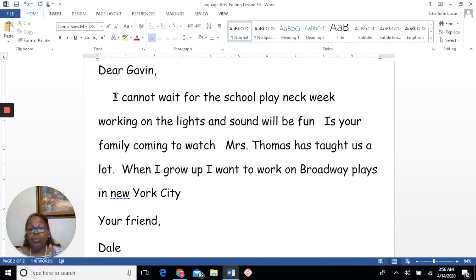Here we are looking at this letter right quick, and I'm trying to show you how to do it quickly, save you some stress. If you look quickly, you know that if we go to the very end of the letter and there's no punctuation, we need to put some punctuation there. So the last period was here. When I grow up, I want to work on Broadway plays in New York City. That's not a question, is it? That's just a statement. Not showing excitement, just a statement. And a statement requires, you're right, a period. Let's put a period there. We've taken care of that.